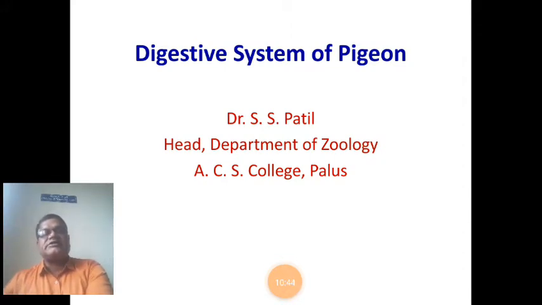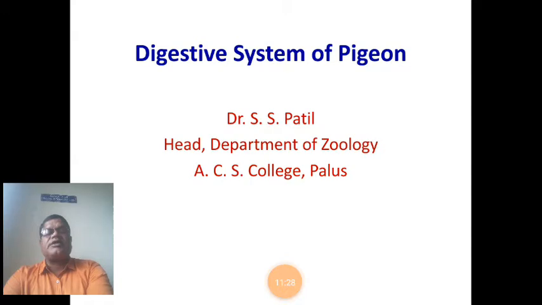With the help of digestion, that simplified, diffusible food material is taken into the blood, and via the blood it is supplied to each and every cell of the body, not only organs, but every cell, for the purpose of production of energy. And if energy is produced, only then is there work in the body. So energy is required for our body, and so digestion is required.